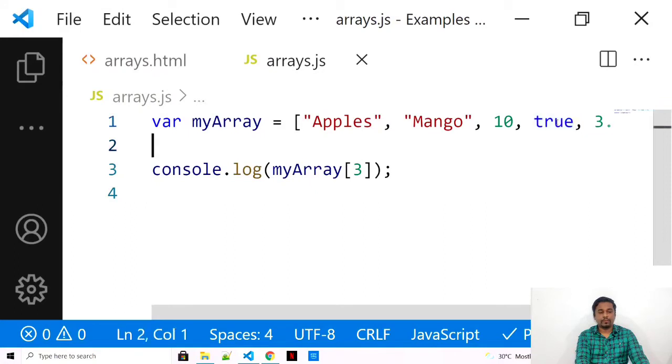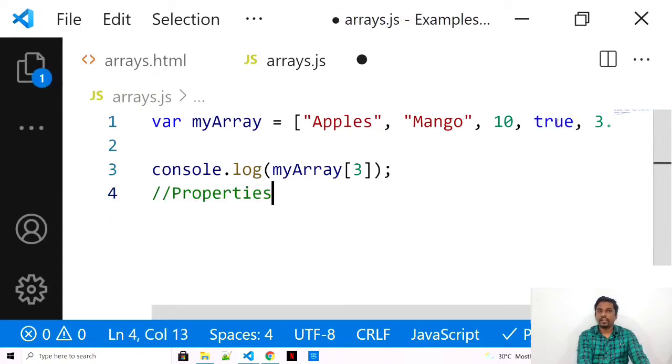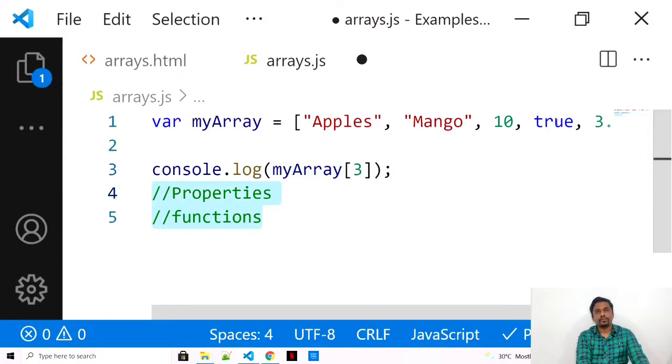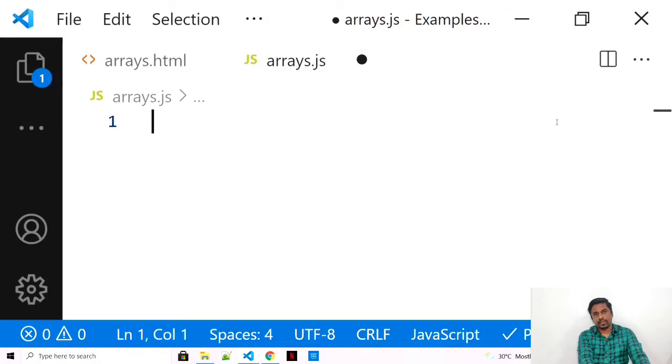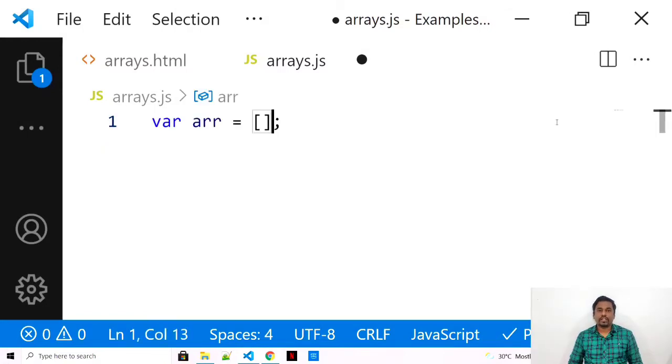There are a number of properties and a number of functions that you get. These properties and functions are inbuilt with JavaScript. So let's see some of these properties and functions as well. But before going to functions and properties, let's see some different ways you can declare an array in JavaScript.